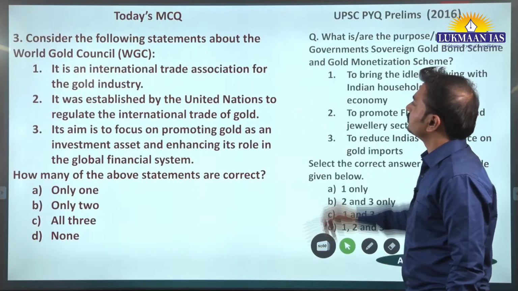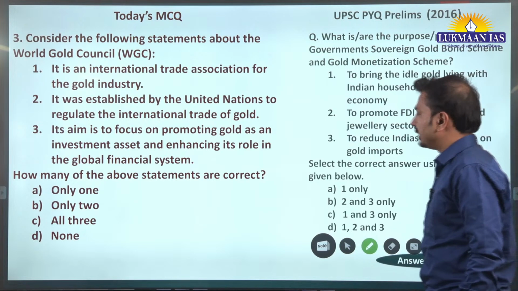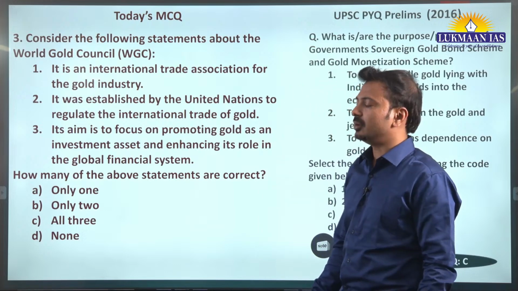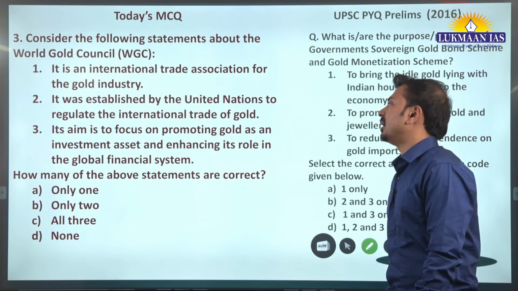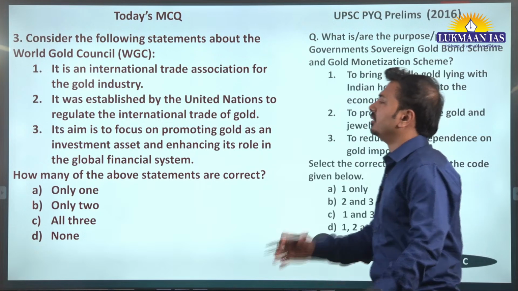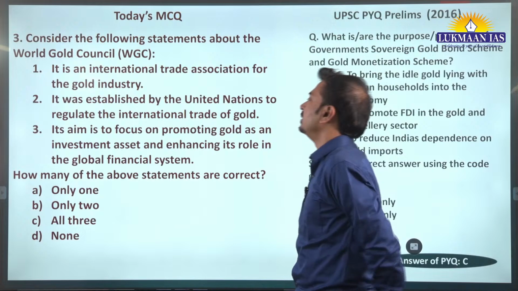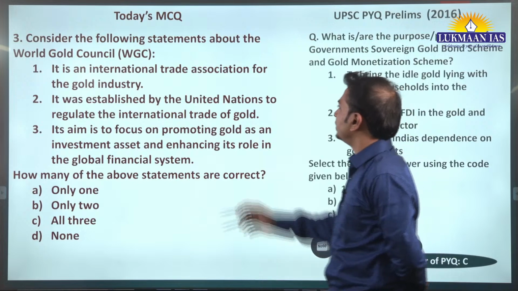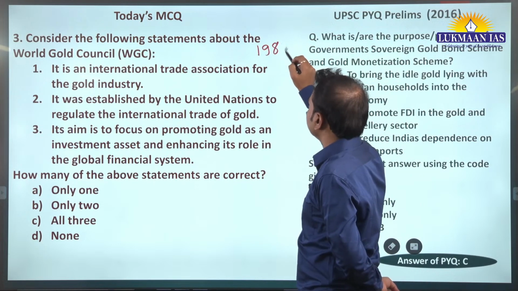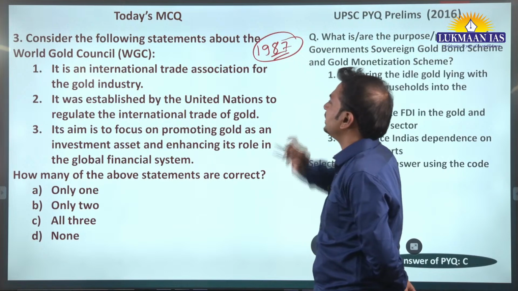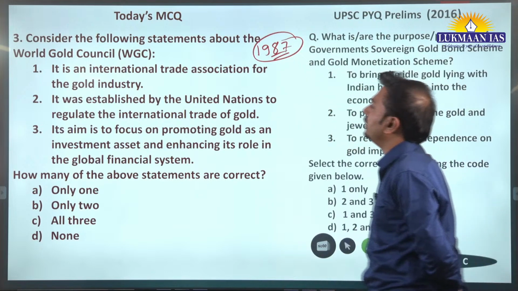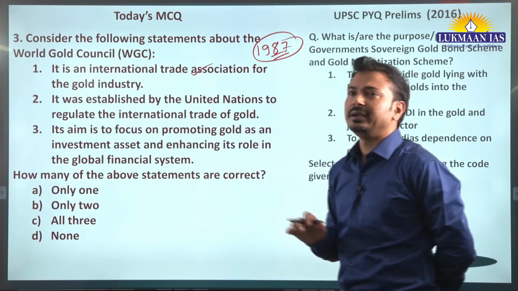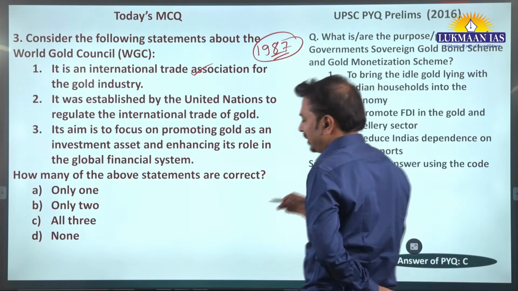Moving on. Yes, World Gold Council. Recently our RBI, Reserve Bank of India, has bought a huge amount of gold from the market, so as to have diversified reserves, diversified aspects of reserves that it maintains. Now, the World Gold Council as an international association was formed in 1987. It is basically the International Trade Association for the Gold Industry. It is not an intergovernmental organization. Try to understand this.